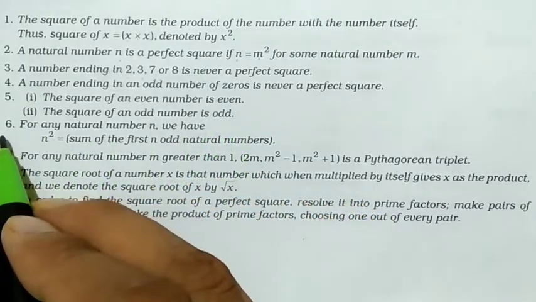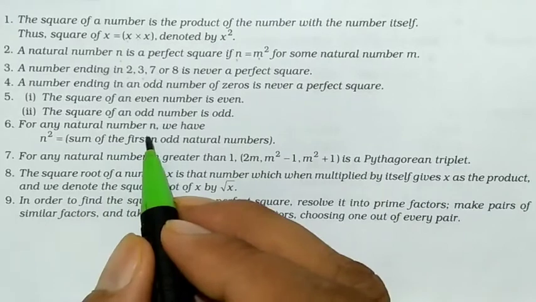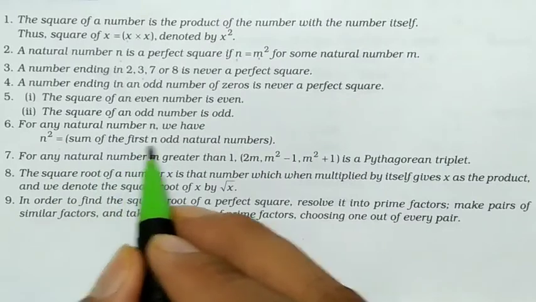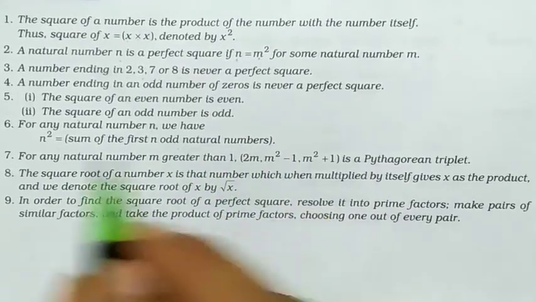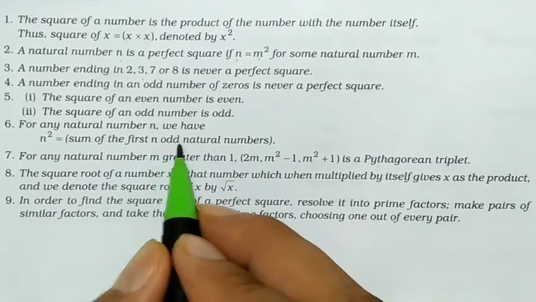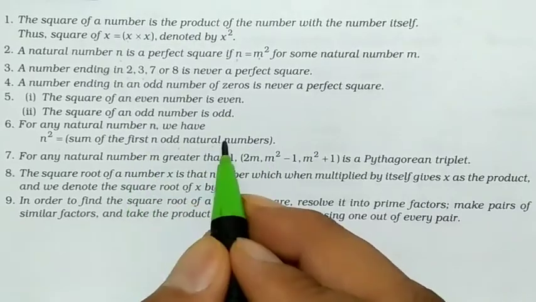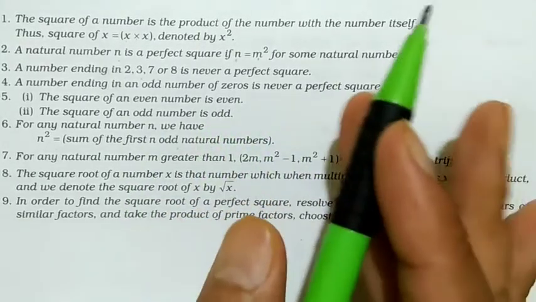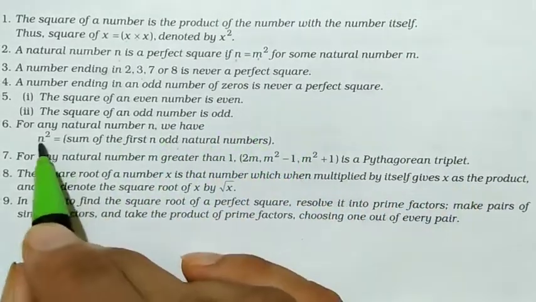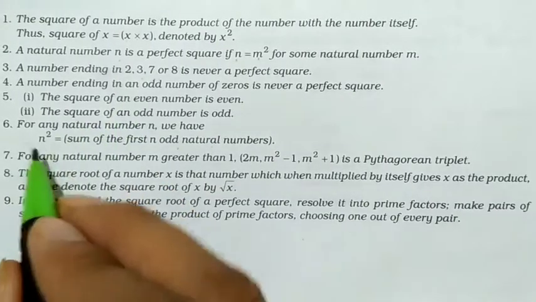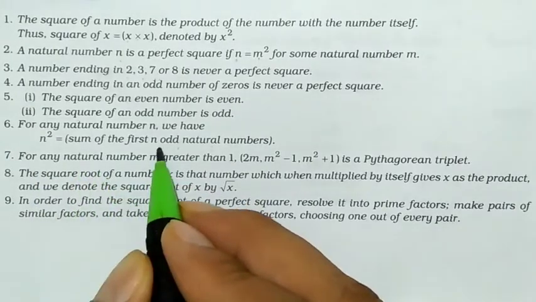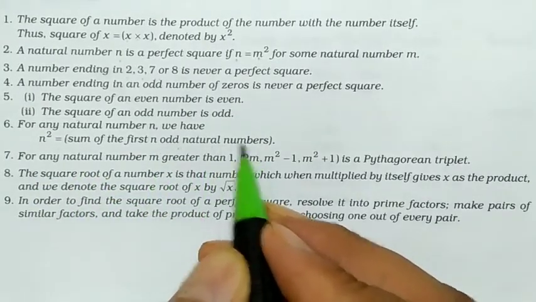Sixth point, for any natural number n, what do we have? n square equals the sum of the first n odd natural numbers. Means 3 square is the sum of the first 3 odd natural numbers. What are the first 3 odd natural numbers? 1, 3, 5. If we add 1 plus 3 is 4, 4 plus 5 is 9. And what is 3 square? 3 times 3 is 9. So n can be any natural number, and n square equals the sum of the first n odd natural numbers.